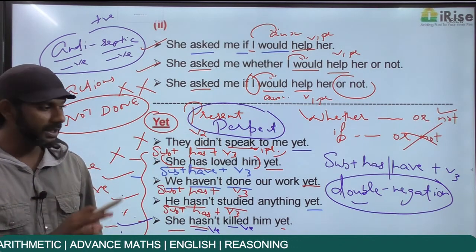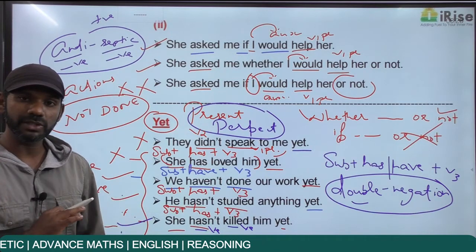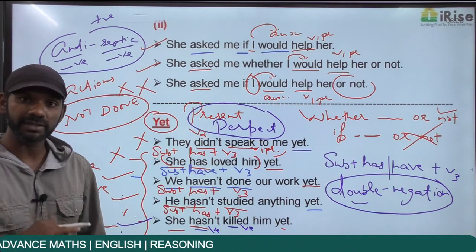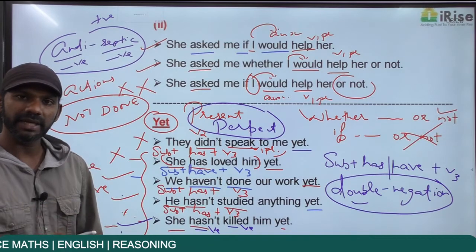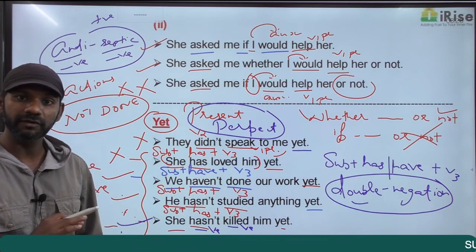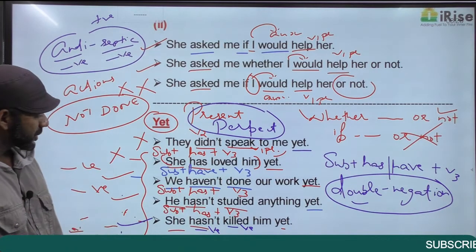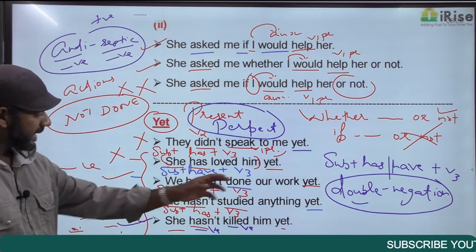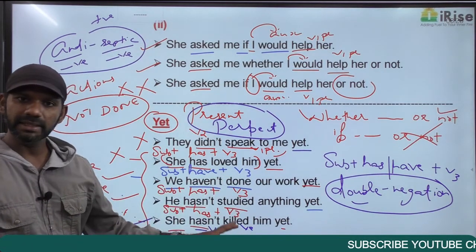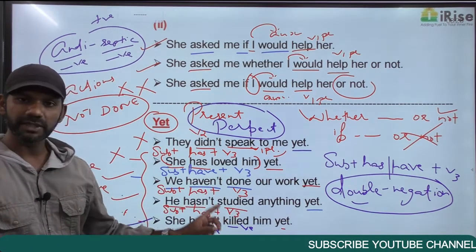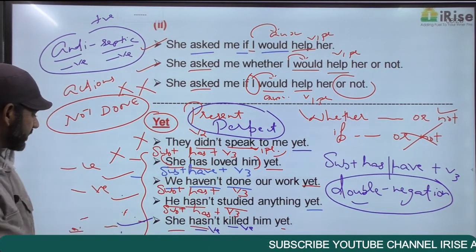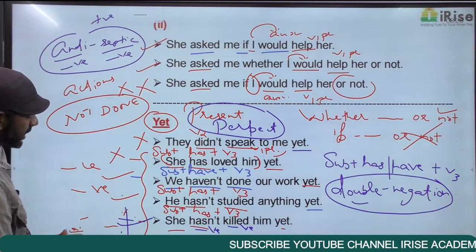You'll understand the importance of this concept when we start approaching the exercises on reading comprehension, parajumbles, spotting error, sentence improvement, and fill in the blank questions. She hasn't killed him yet. Hasn't is negative. Killed is also negative. Two negative terms coming together, double negation. This statement is positively charged.